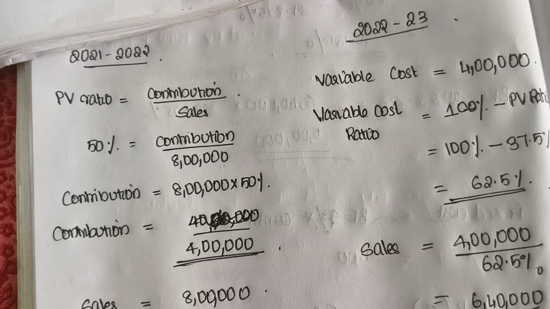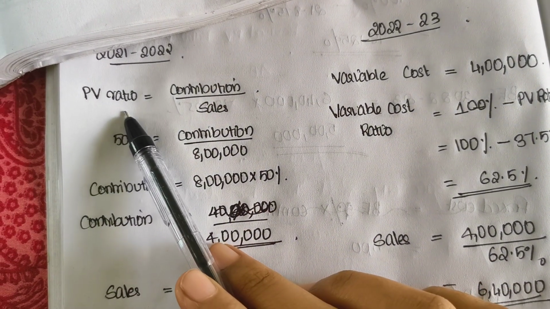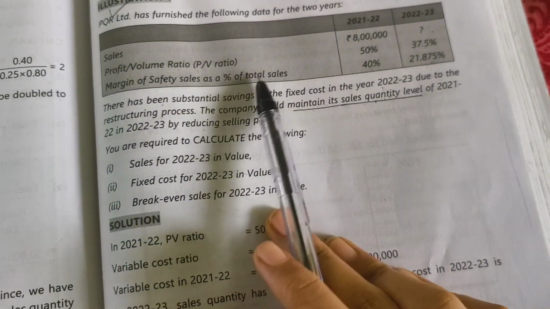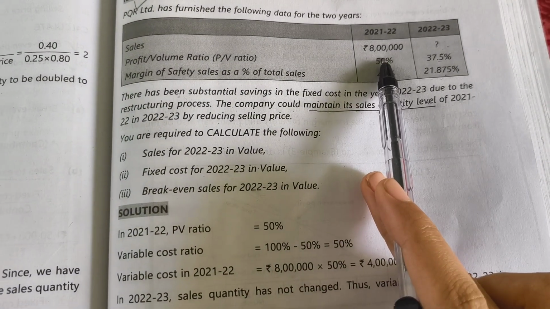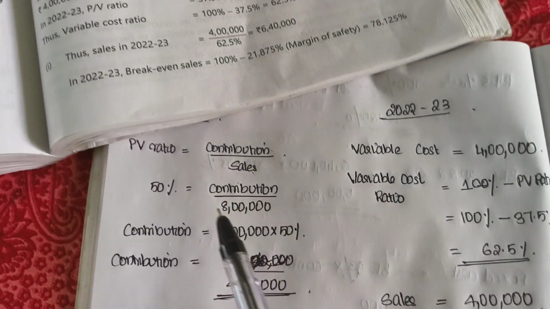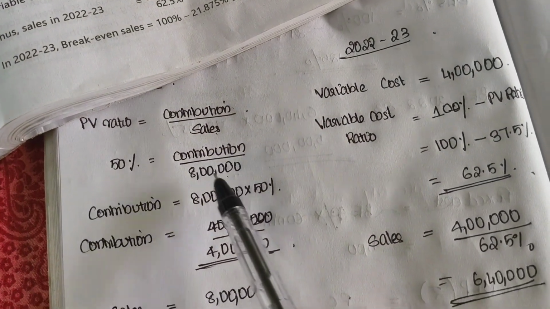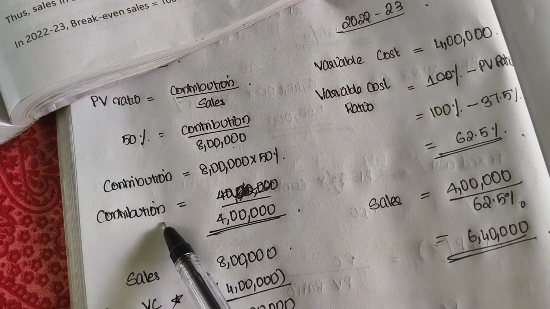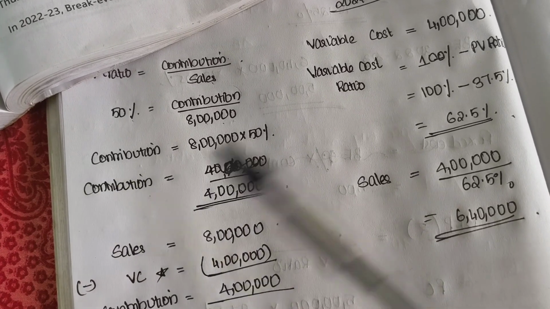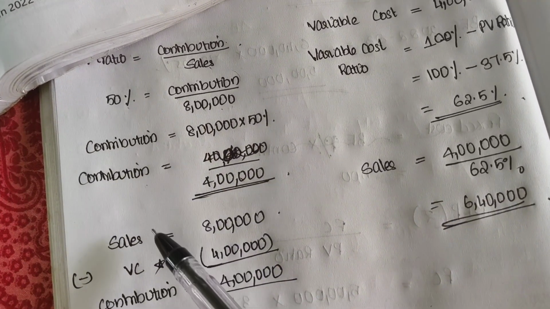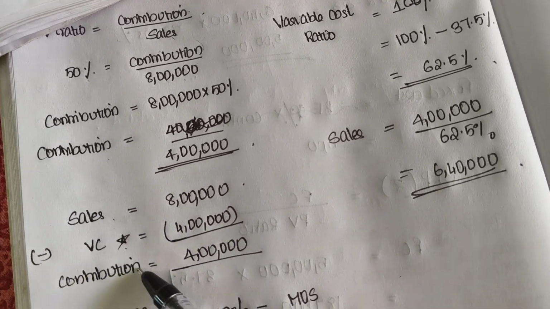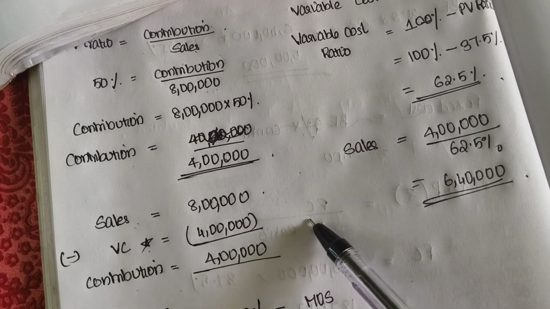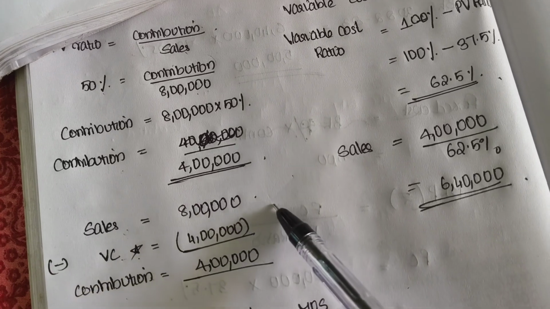Let's see the answer. For the year 21-22, the PV ratio is equal to contribution by sales. PV ratio for 21-22 is 50%. Sales is 8 lakh. So 50% is equal to contribution by 8 lakh. From here we can find the contribution is equal to 8 lakh into 50%, that is, contribution is 4 lakh. So we can find the variable cost. Sales minus variable cost is contribution. The sales given in the question is 8 lakh, and the contribution we found is 4 lakh, so the variable cost will be the balancing figure, 4 lakh.